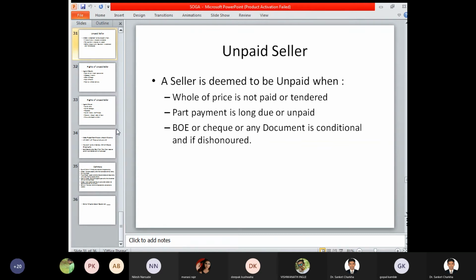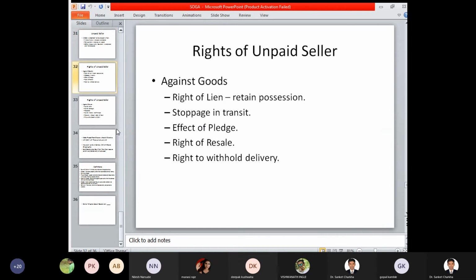Part payment is long due or unpaid, that is you paid 3,000 rupees and 2,000 rupees are pending, and accordingly you say that by the end of the day, that is in the evening, you will pay 2,000 rupees. So if that 2,000 rupees is also unpaid, then accordingly the seller can be called an unpaid seller. Or another example, in case of 5,000 payment, you have given a certain amount by check and the check or a bill of exchange gets dishonored by the bank. If the check bounces, is dishonored, then also a seller can be called an unpaid seller.